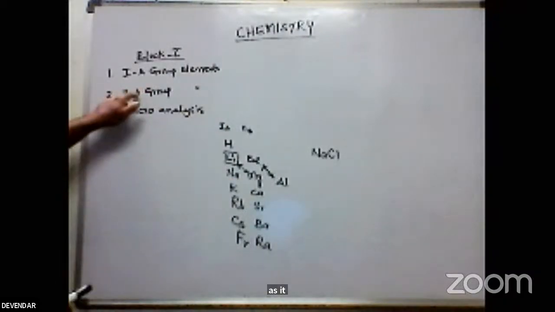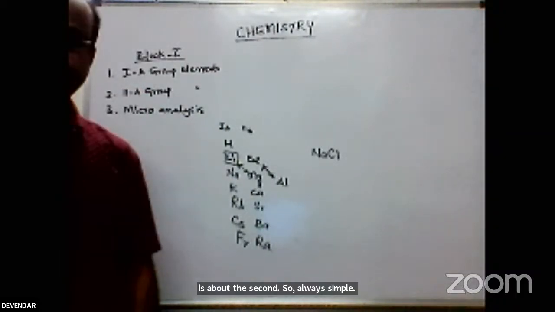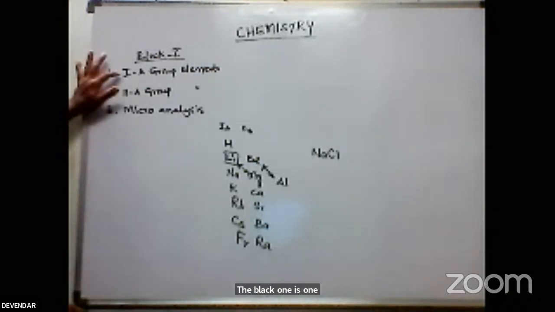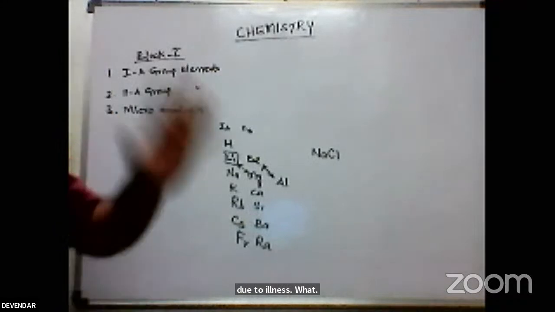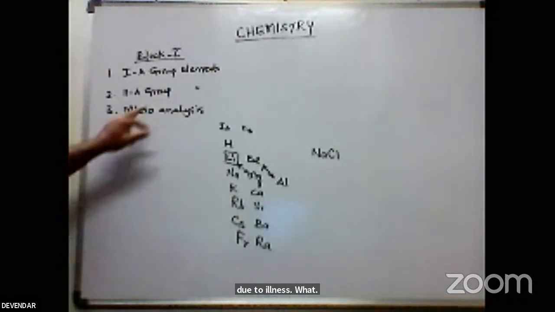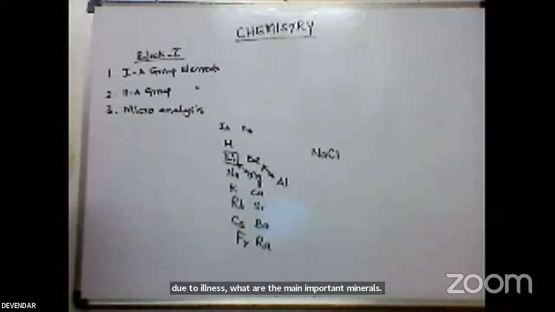So how simple it is: the block consists of group 1 and group 2 elements. What are the main important minerals? What are the preparations? Next, the third topic is microanalysis. Microanalysis is very easy.